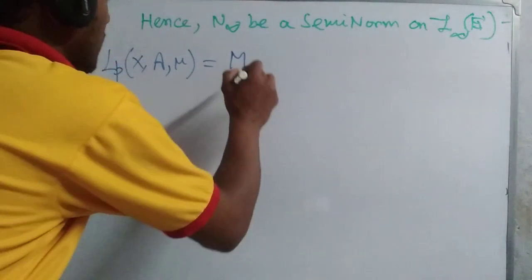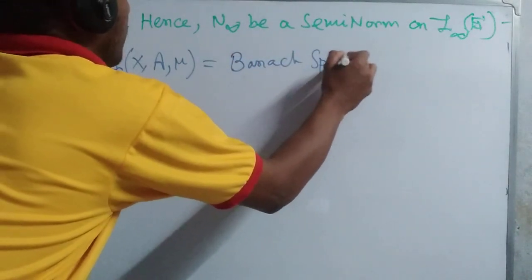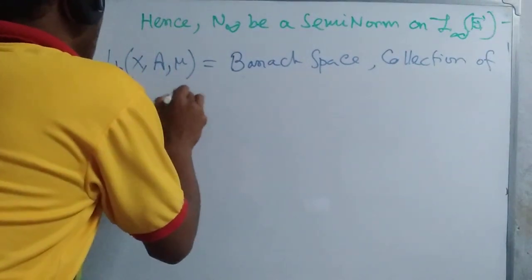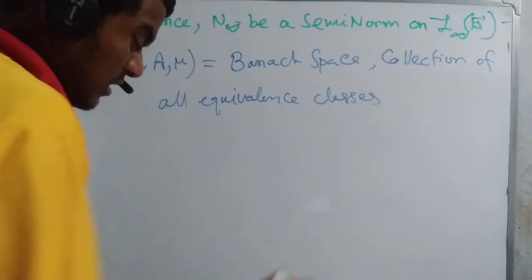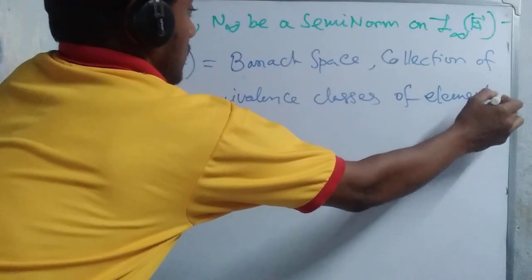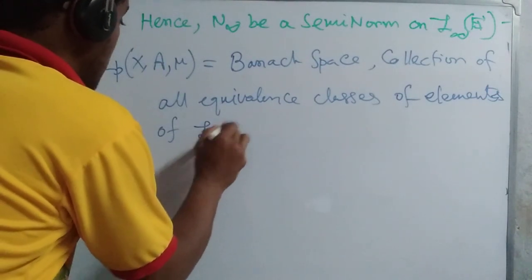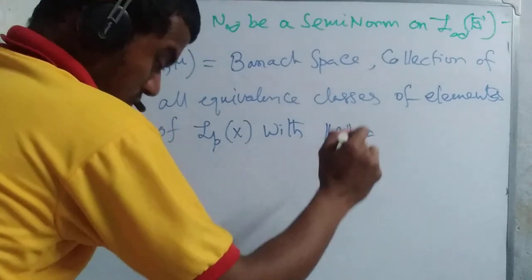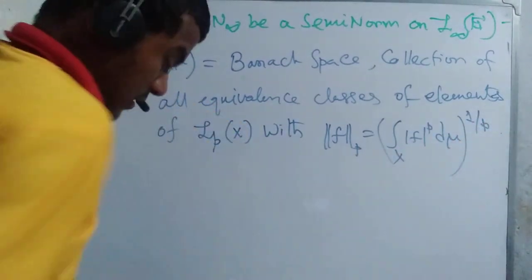This one is a Banach space, the collection of all equivalence classes of elements of LP of X with norm of f in p equal to the integration over X of absolute f to the power p, whole to the power 1 by p.